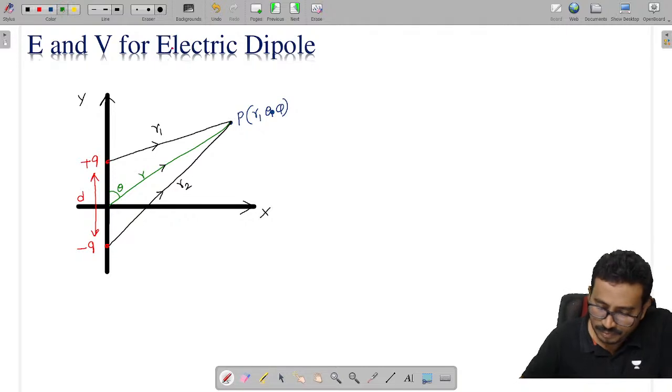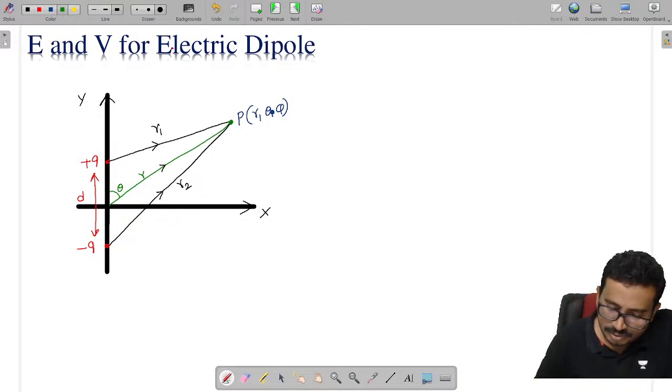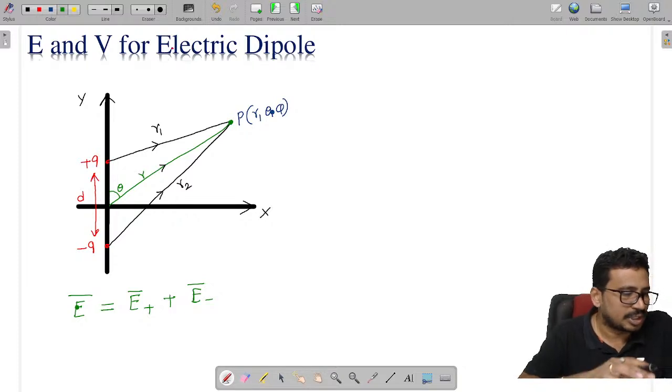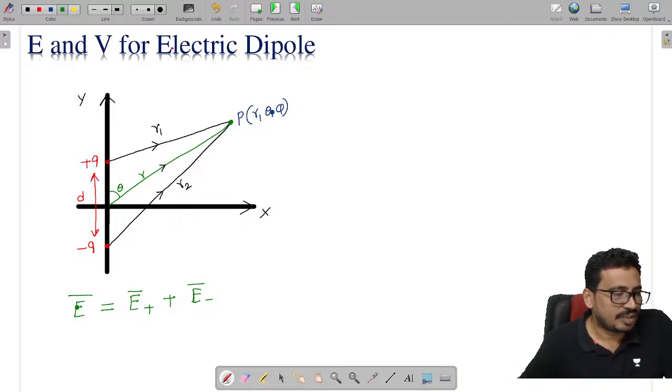Now I am finding the electric field because of the two charges. The electric field at this point P is given as the electric field caused by the positive charge plus the electric field caused by the negative charge.